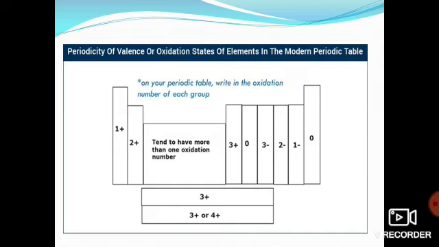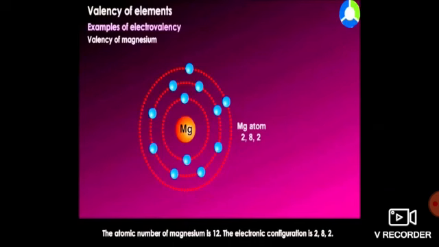What will be in the first group will have +1 valency, second +2, then +3, and 0. 0 means they are noble gases. For example, neon: its atomic number is 10, so its electronic configuration is 2, 8, right? So it will neither take nor lose electrons. That's why its valency will be 0. So like that, they have valency, which you will study later on. I will explain it afterwards. Now, I have just taken one example.